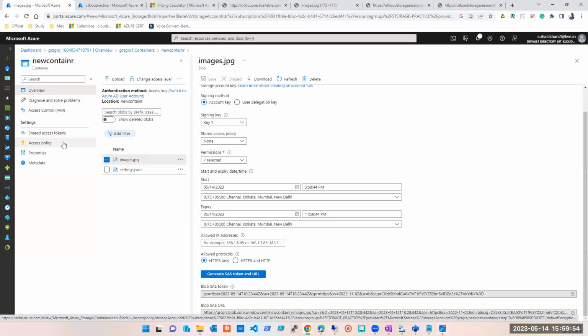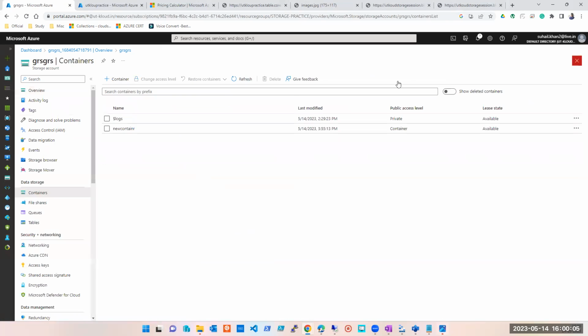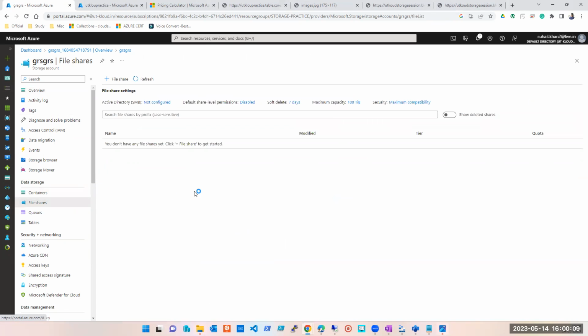The scope of an access key is only the storage account, whereas a shared access signature's scope can be within the storage account, the container, and files inside it. All of this will be granular access, which you do not get with keys. Is it clear, guys, to everyone?